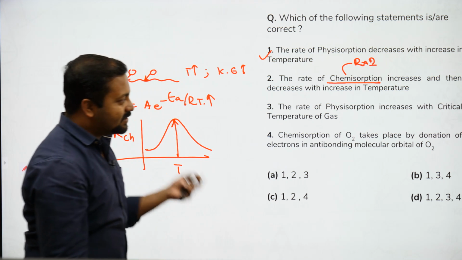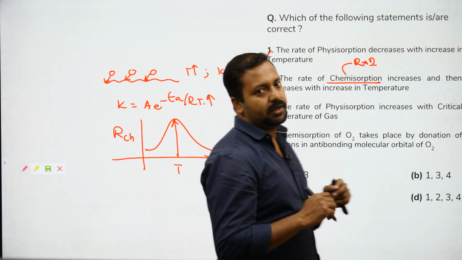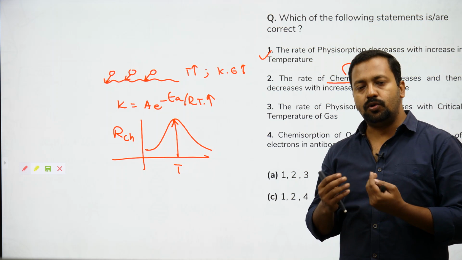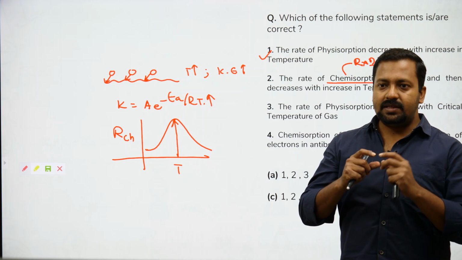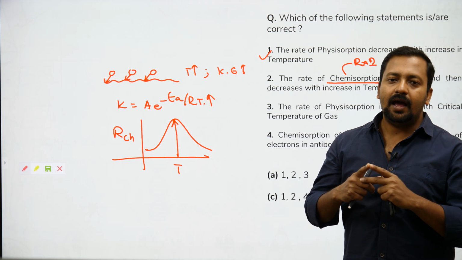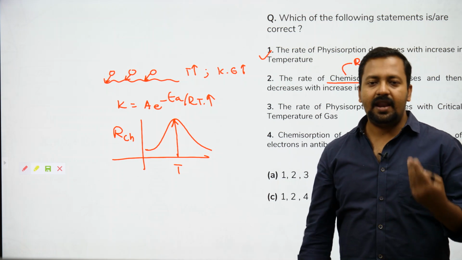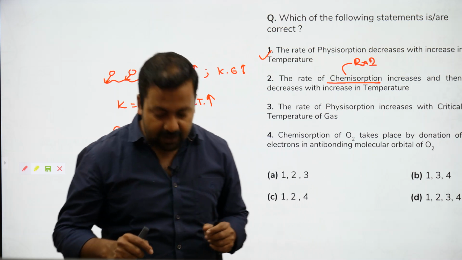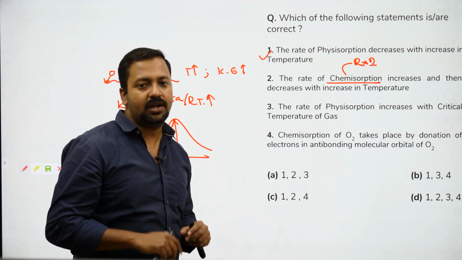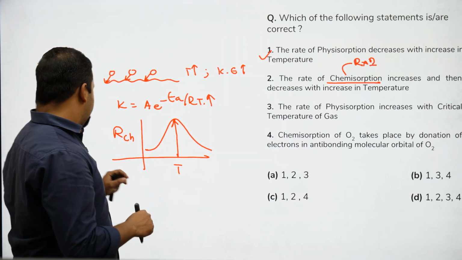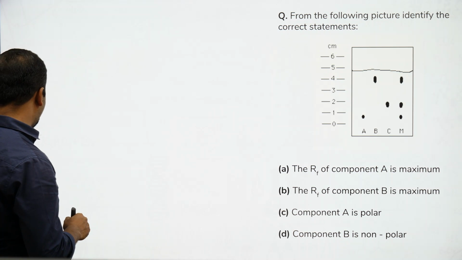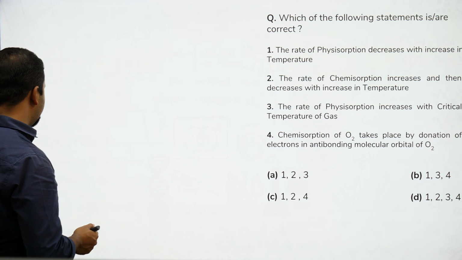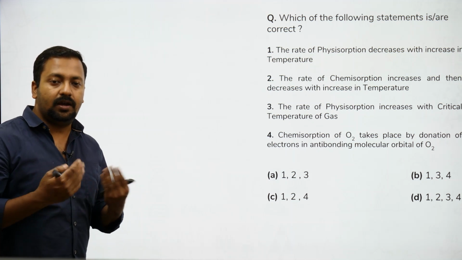Rate of physisorption increases with critical temperature. The meaning of critical temperature is the temperature at which we can liquefy a gas. अगर temperature which liquefaction जो है वो ज़्यादा होगी, that means let's say water can be liquefied at let's say 100 degrees Celsius and acetone can be liquefied at 50 degrees Celsius. So at 100 degrees Celsius, the force of attraction between water molecules is substantial for liquefaction to take place. क्या हम बोल सकते हैं? Yes. The force of attraction is substantial between water molecules at 100 degrees Celsius कि उनके बीच में attraction होके liquefaction हो गया.